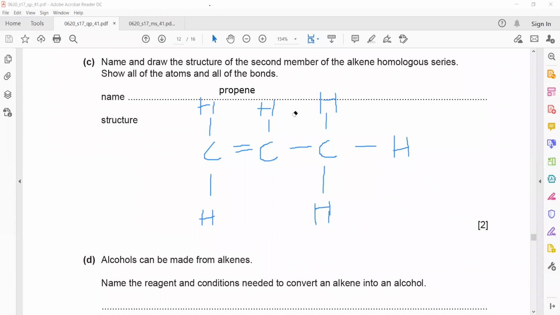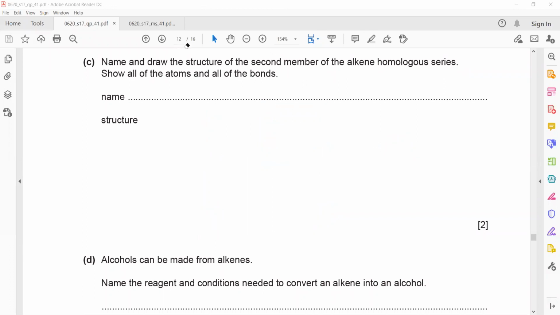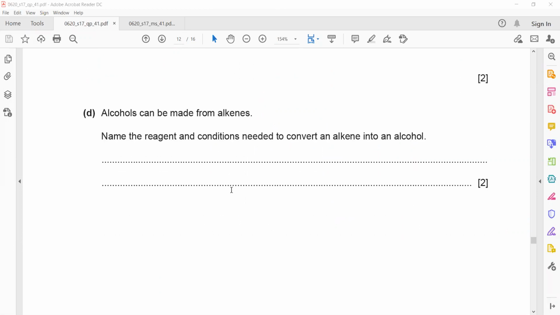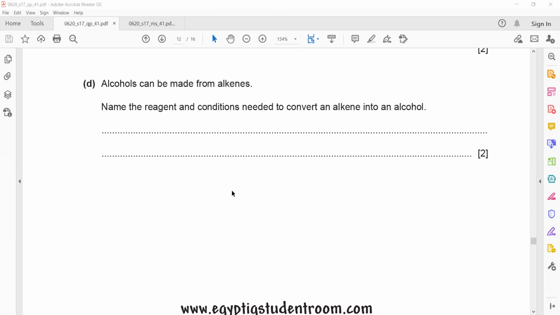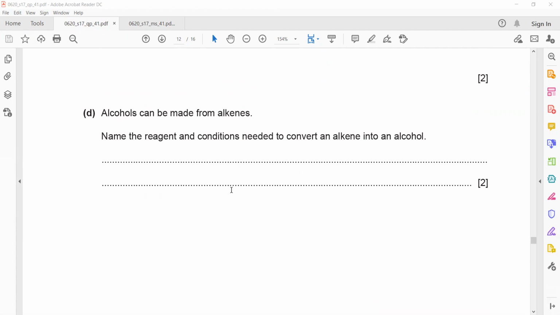Next is alcohols can be made from alkene, like we can prepare alcohol from alkene. Name the reagent, means which chemical we need, and what are the conditions needed to convert alkene into alcohol. What are the conditions required to convert alkene into alcohol? 10 to 100 degrees Celsius temperature. Which catalyst is used?